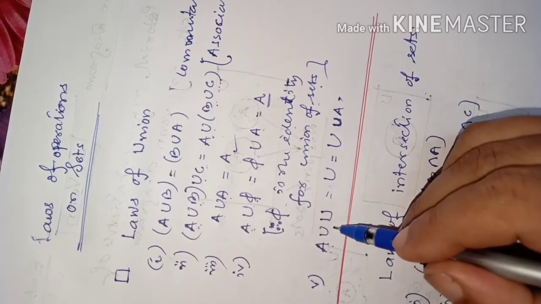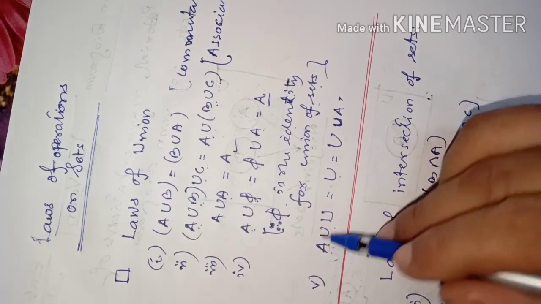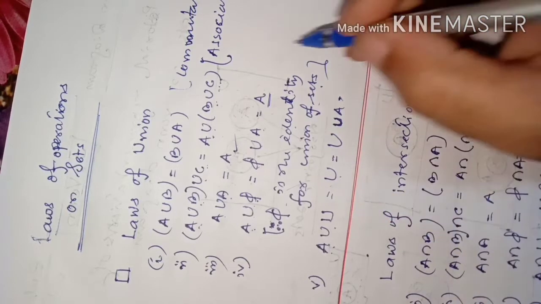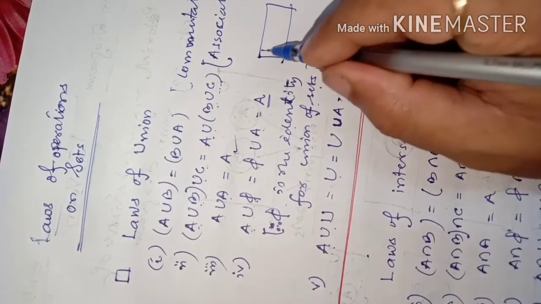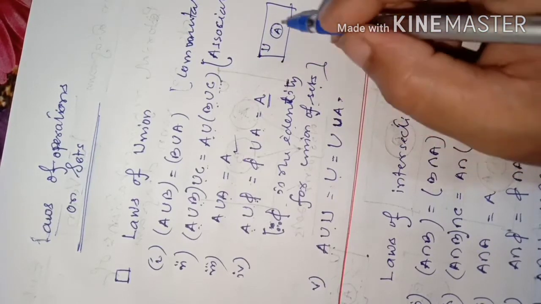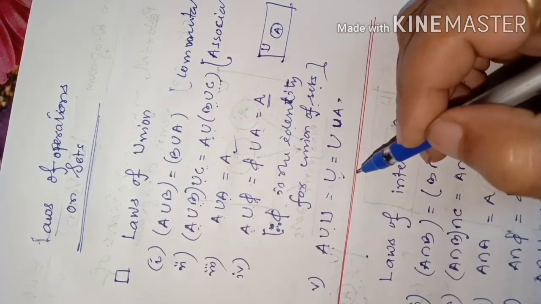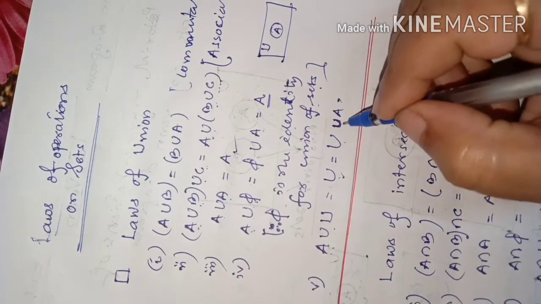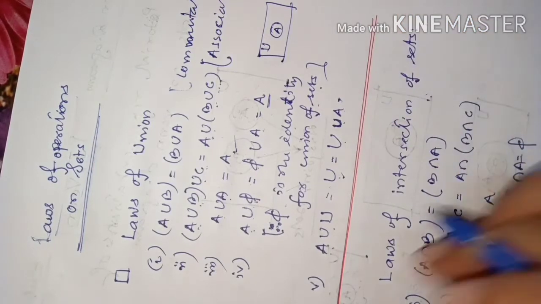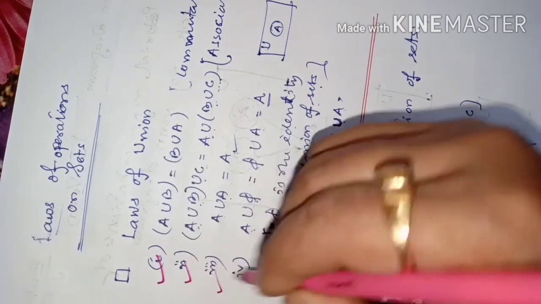And A union universal set is same as universal set, because when you take the whole union, suppose this is U, inside that A is there. So when you take union, it will be U only, means universal set only, and universal set union A also same only. So that is about laws 1, 2, 3, 4, 5.